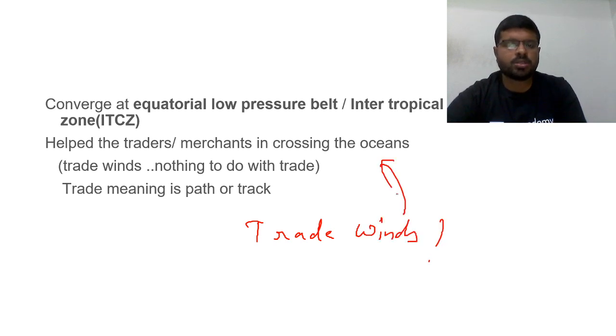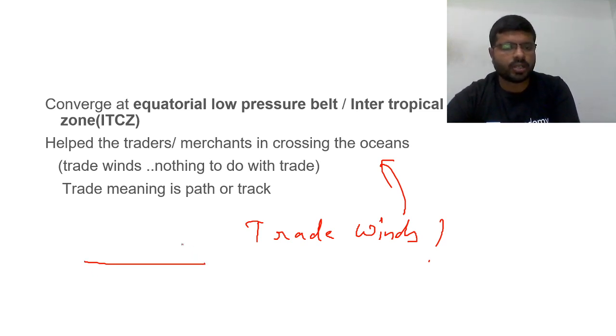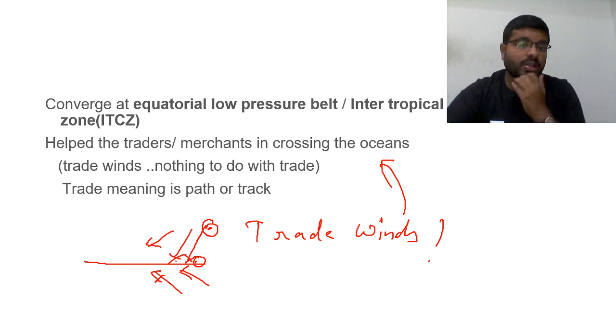It is because they help the traders and merchants in crossing the oceans. As this is the equator, this is the northeast winds and this is the southeast winds. What happens? If any person wanted to move from this point to this point, the winds are helping the traders to move. That's why they are called trade winds. That was how many people in geography will tell you, but certain people don't agree with that.